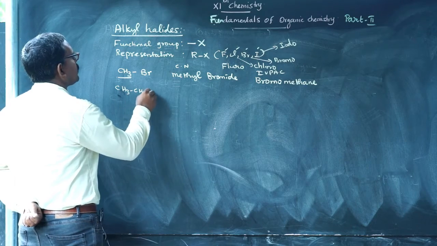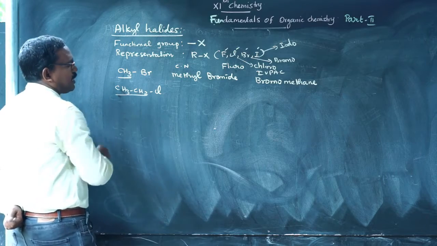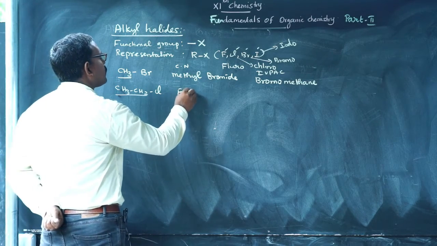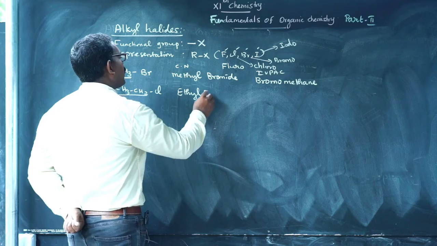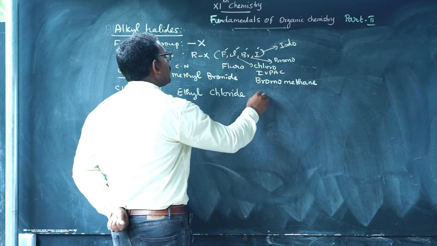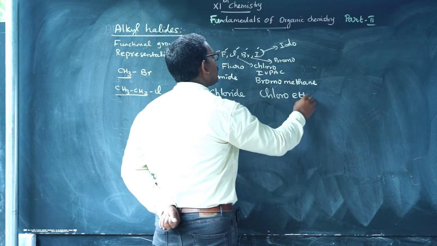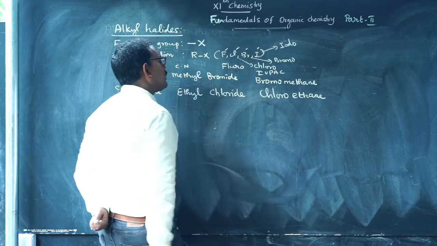CH3CH2Cl. You know the CH3CH2 group is called the ethyl group, so ethyl chloride. The IUPAC name is chloroethane.